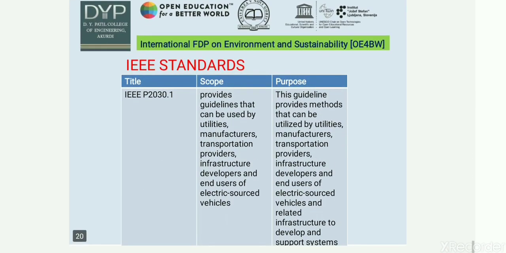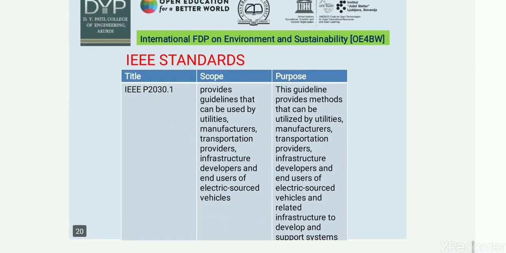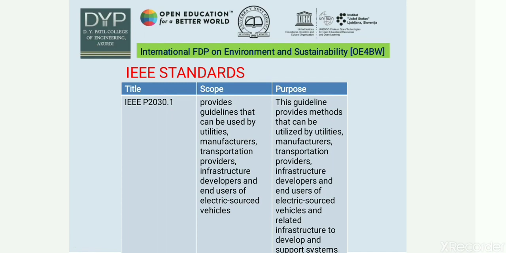Using an electric bike can be an alternate option for reducing carbon footprint. There are some IEEE standards. The scope is guidelines that can be used by manufacturers, transportation, and providers, and the purpose is that they can use electric-resourced vehicles and related infrastructure to develop a support system.